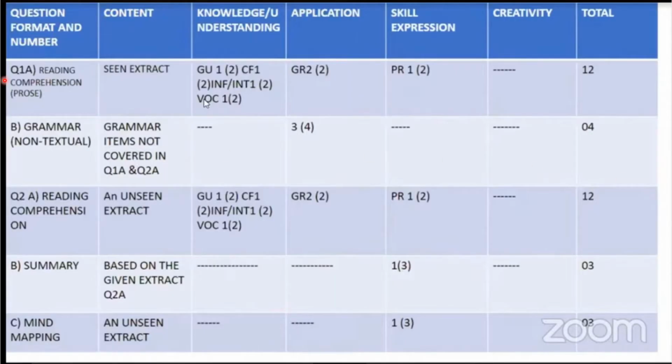So this is how your entire content looks like. So your question A is the seen extract along with grammar, which is non-textual grammar. Question number 1A, seen extract. Question number 1B is grammar, which is non-textual. Question number 2A is unseen passage with summary and mind map, and this is how the marks are distributed. You can pause the video and have a complete look at it.